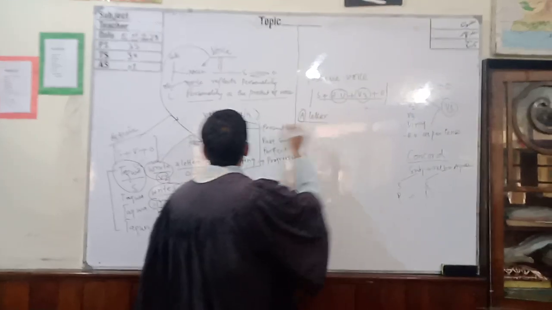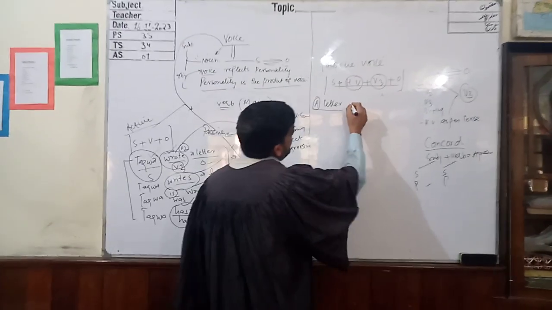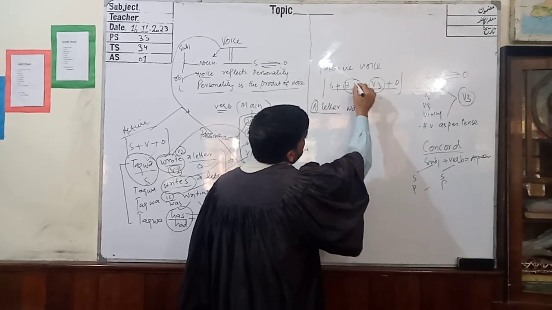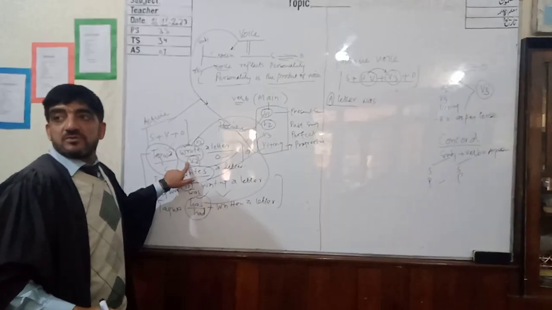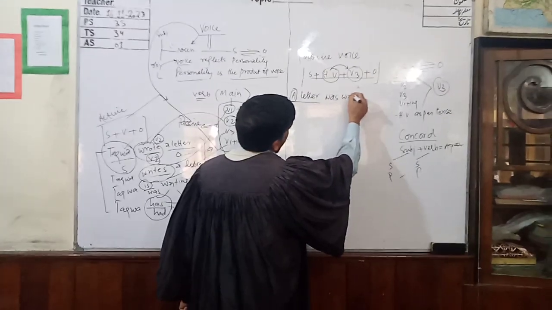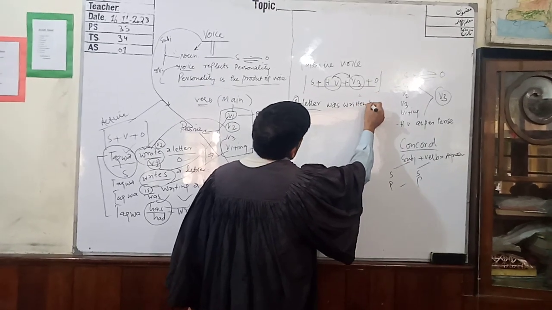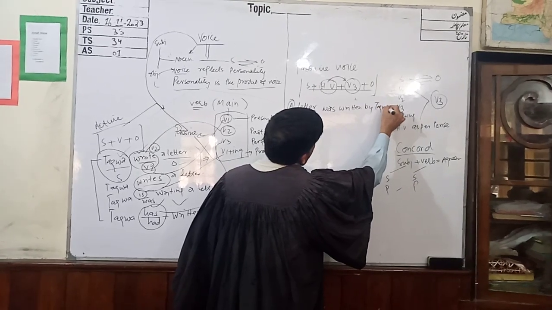So, a letter, and V2 is equal to was. And after that, you can see there is always the third form. What is the third form of wrote? Written. A letter was written by whom? Taqwa.